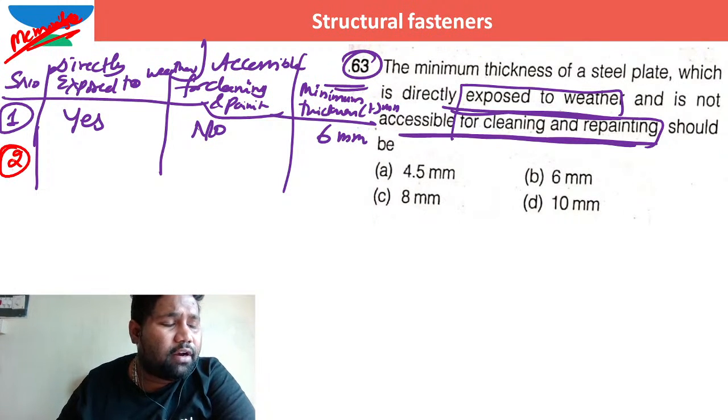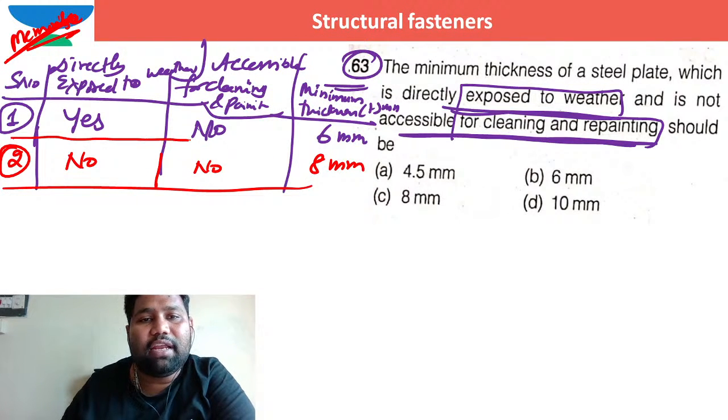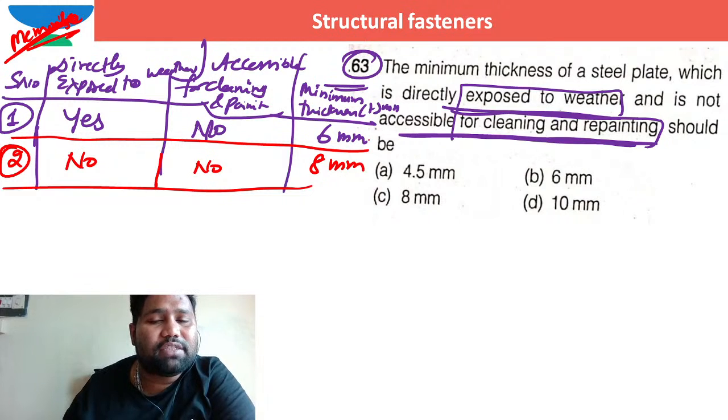And coming to the second one, when the steel plate is not directly exposed to weather, so I can say no, and it is not accessible for cleaning and painting, then in such case it is 8 millimeter. So here the severity condition has increased, so I need to increase the minimum thickness of the plate.